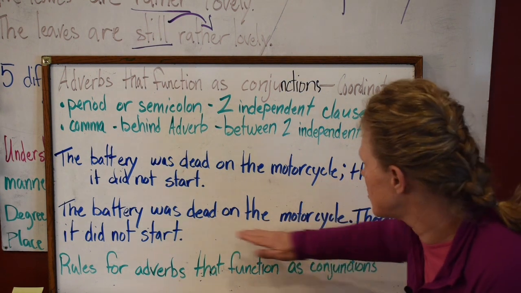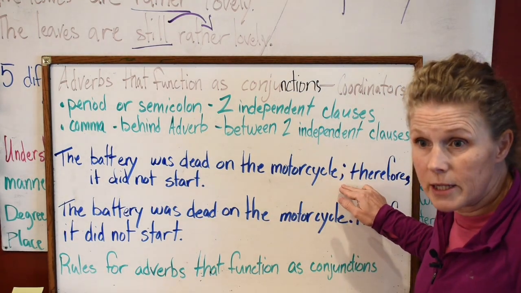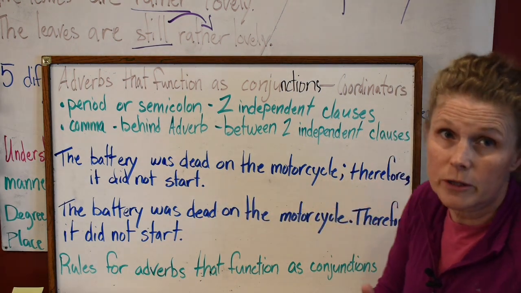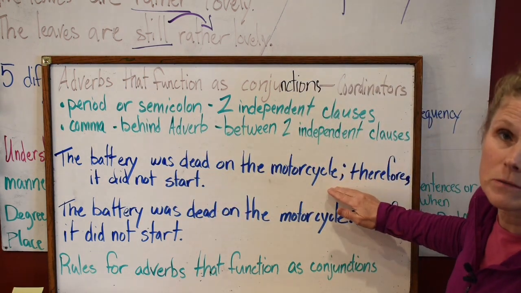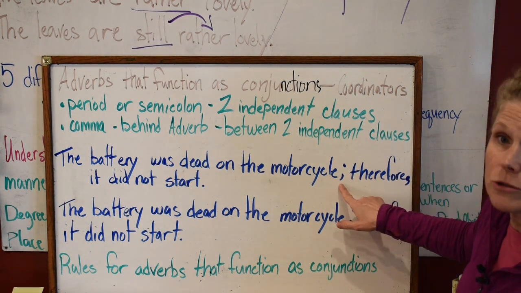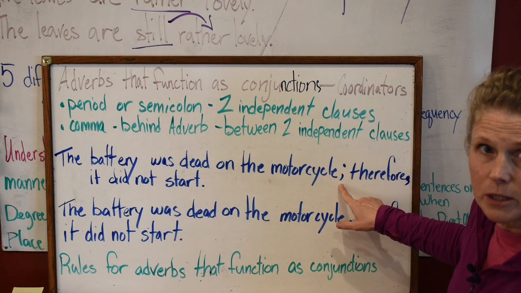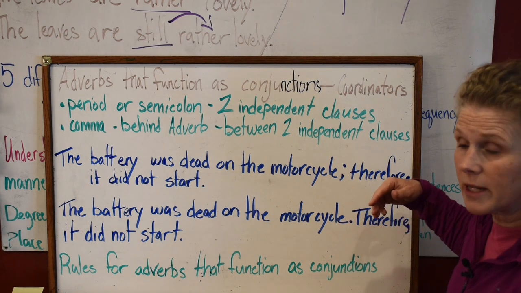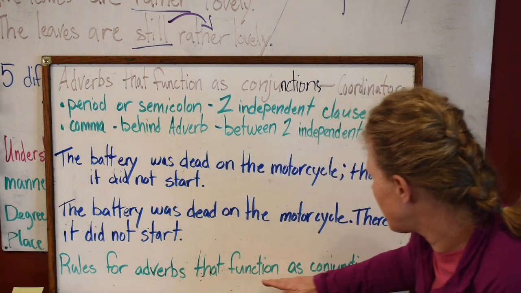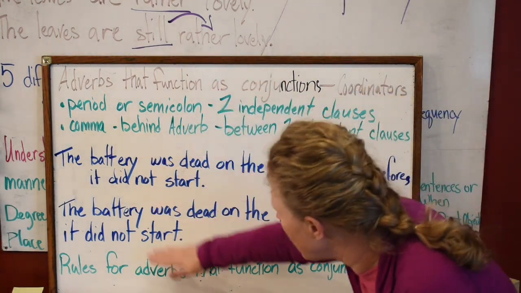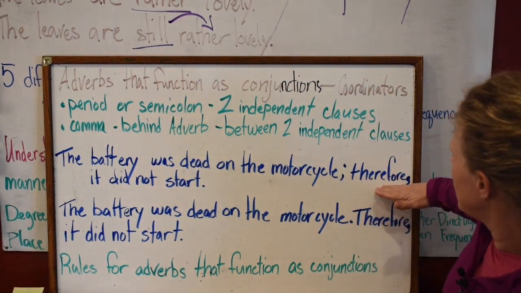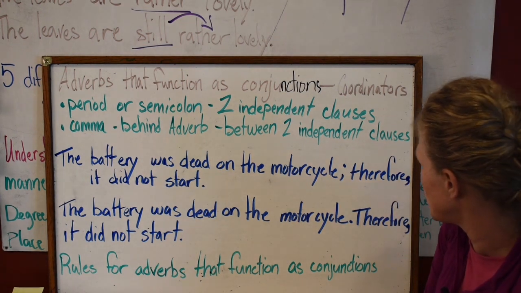So the first one, even these go together. If you're not going to use a coordinating conjunction between your two independent clauses, you would comma it. But with adverbs, you use a semicolon. A regular coordinating conjunction, you use a comma. But if you're using an adverb, you're using a semicolon no matter what. Do you remember that? Before, if you keep the coordinating conjunction out, you have to use a semicolon. Rules for adverbs that function as conjunctions. That's what they are. Remember those rules. These are the rules that you have to remember if your adverb is functioning as a conjunction.